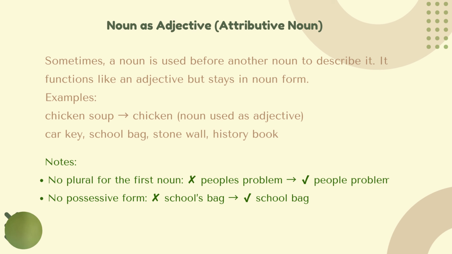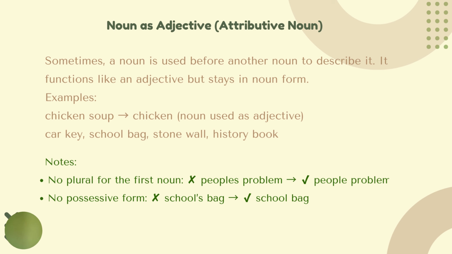Okay. Now it's noun as adjective. Yes, so if you still remember our lesson about phrases, I think I have mentioned that there are some words that can modify nouns. Most of them are adjectives, of course, but there are other modifiers, and one of them is noun. So noun can be used to explain another noun. It's called attributive noun. Sometimes a noun is used before a noun to describe it. It functions like an adjective but stays in noun form. So this noun is still a noun. So you don't change it by adding affix.